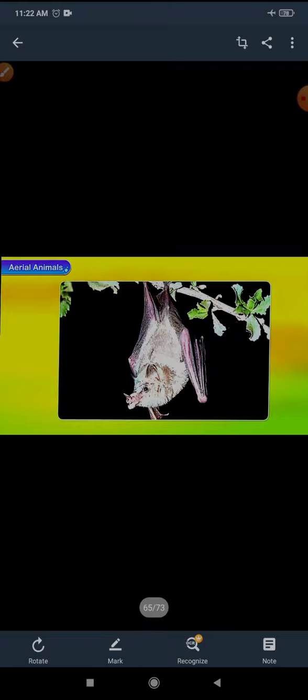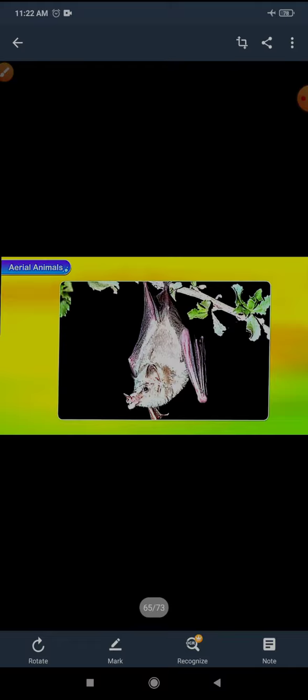So why are they called aerial? Because they spend a lot of their time in the air, that's why they are known as aerial animals. And what are examples of aerial animals? Birds, bats, insects like butterflies are all aerial animals.